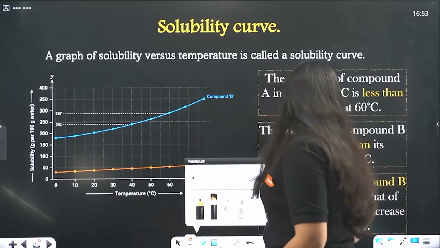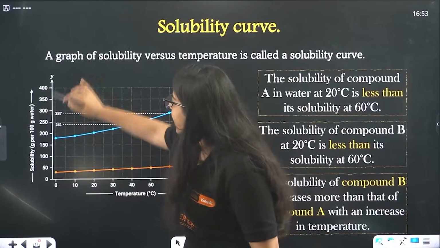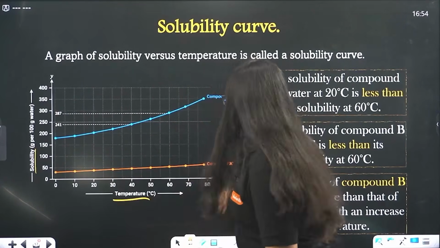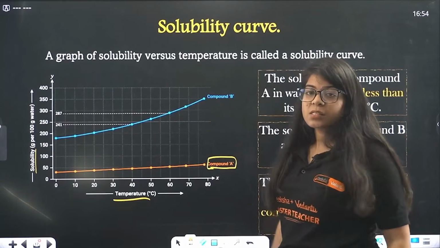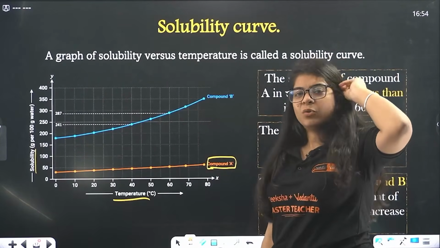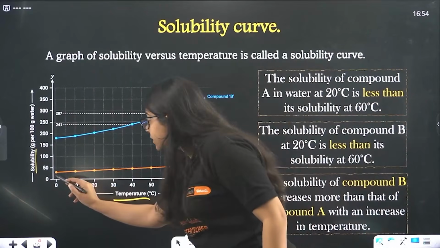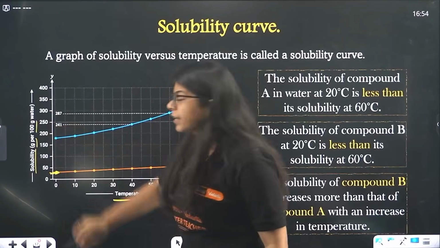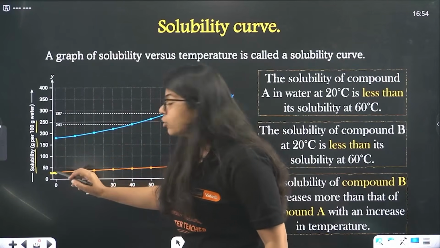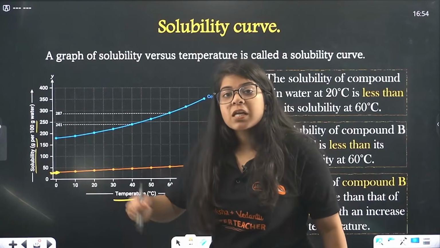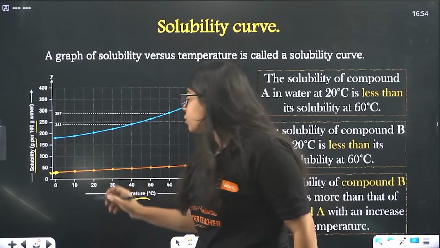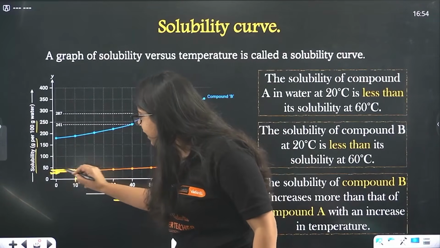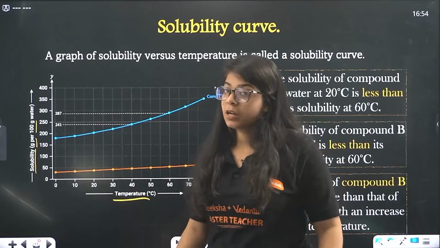Now see, on the y-axis I write solubility, on the x-axis I write temperature. This is compound A. Let's say sugar in a solution is my compound A. Only 25 gram per 100 gram water dissolves. I'm stirring it, but it's not getting dissolved, so I increase the temperature. Now the temperature is 10 degrees Celsius, and you can see somewhat 35 gram of sugar can be dissolved in 100 gram of water.